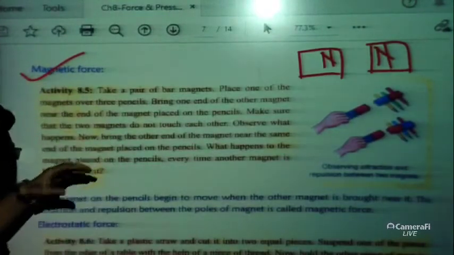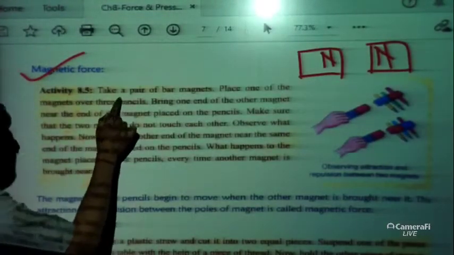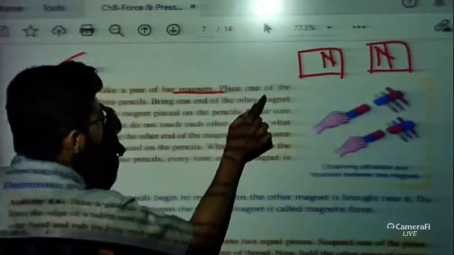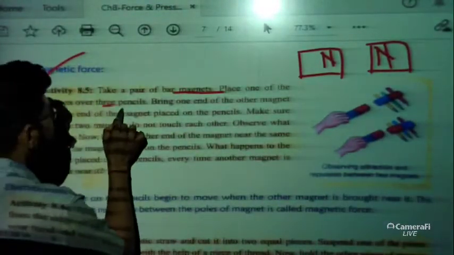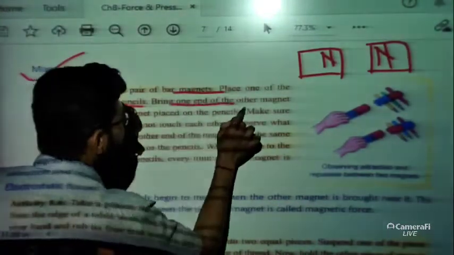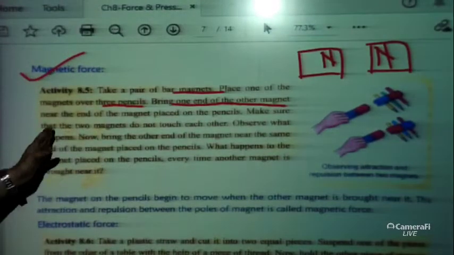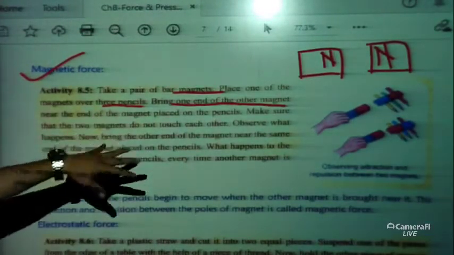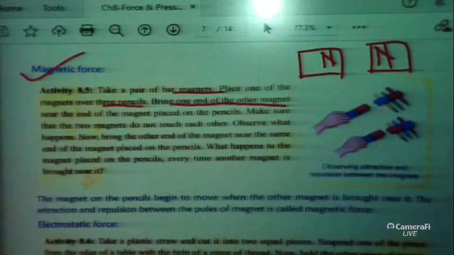So through an activity, let us try to understand. Just have a look: take a pair of bar magnets. Place one of the magnets over 3 pencils. Bring one end of the other magnet near the end of the magnet placed on the pencils. Now what will happen? Make sure that the two magnets do not touch each other.